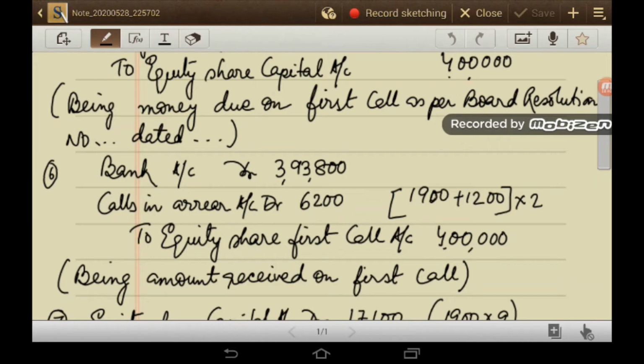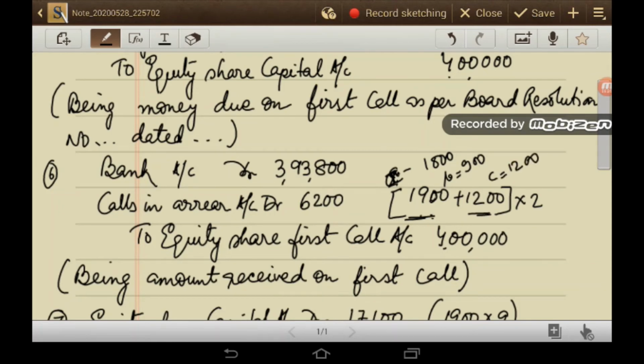So how have I calculated the amount of calls in arrear? The 1,900 shares of category 1 and 2 failed to pay the allotment money, which I have shown in working number 2, and there are 1,200 shares of an additional shareholder, category C. So category A is 1,000 shares, category B is 900 shares, and category C is 1,200 shares.